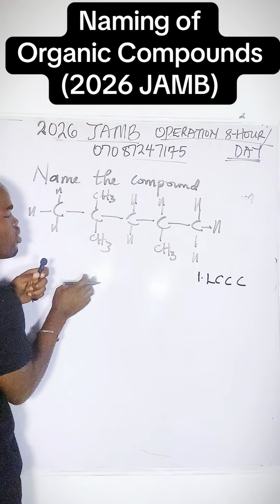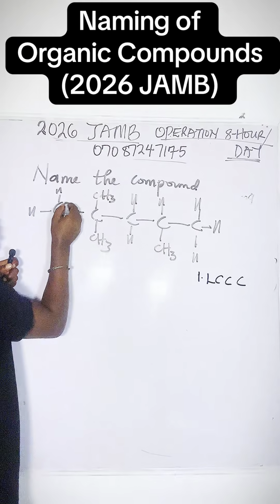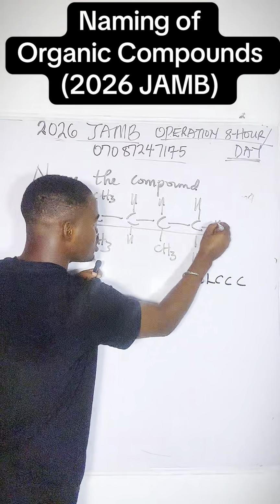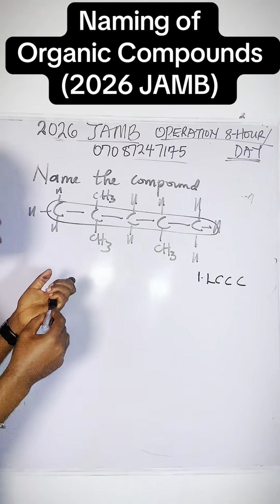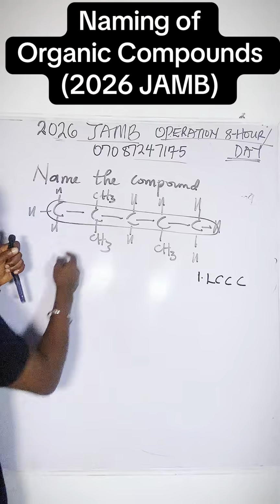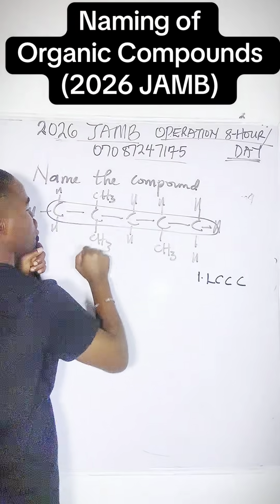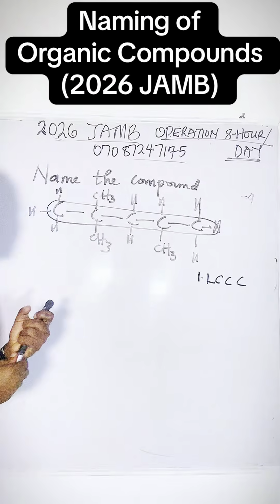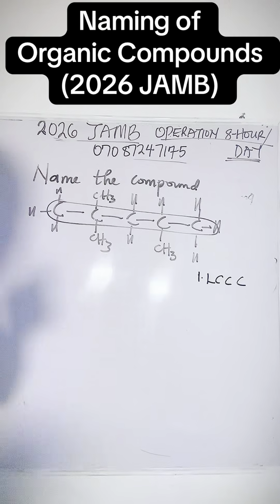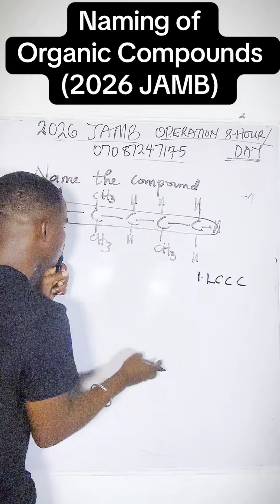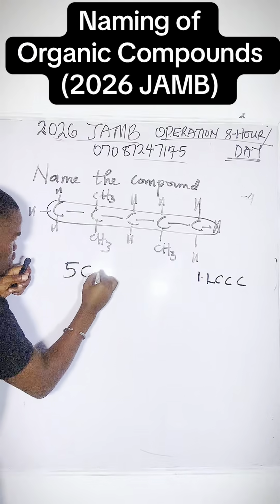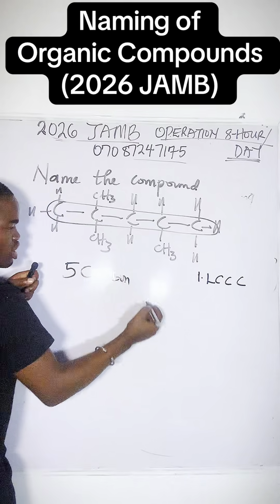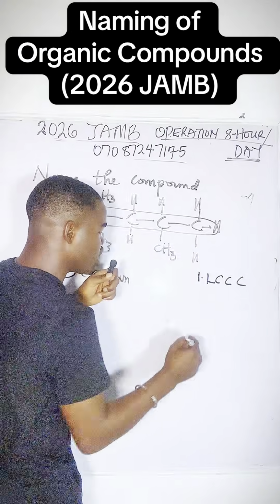It's not continuous now. You can only go like this. Look at it. This is what they mean by longest, and it's continuous. Can you see? Or I can go like this. Or I can go like this. But it's better to go like this because it's easier. Okay, good. Now that means regardless of how I go, the longest continuous carbon chain is 5 carbon.